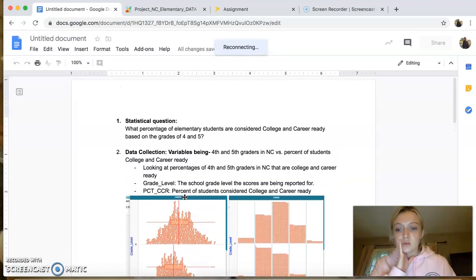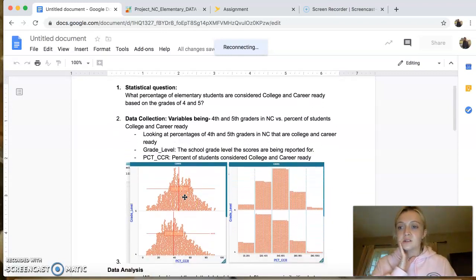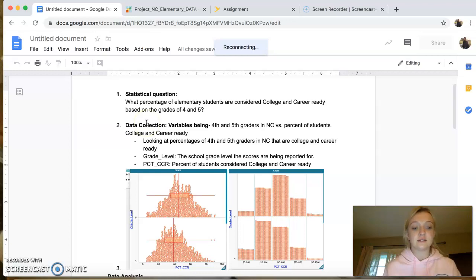Okay, so what we have here is my statistics project for math for the elementary school. My statistical question was, what percentage of elementary students are considered college and career ready based on the grades of 4 and 5? The overall data showed the grades of 3 through 5, so we just leveled out that third grade data.